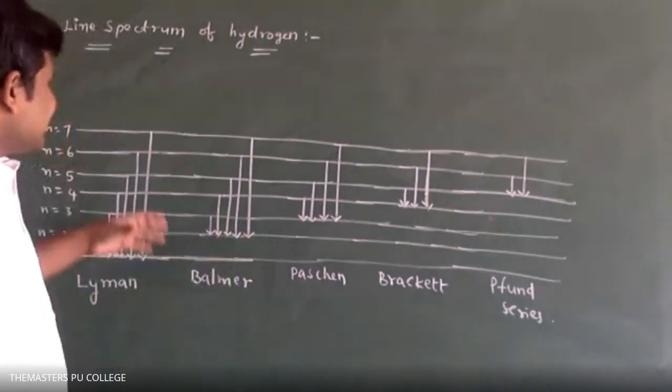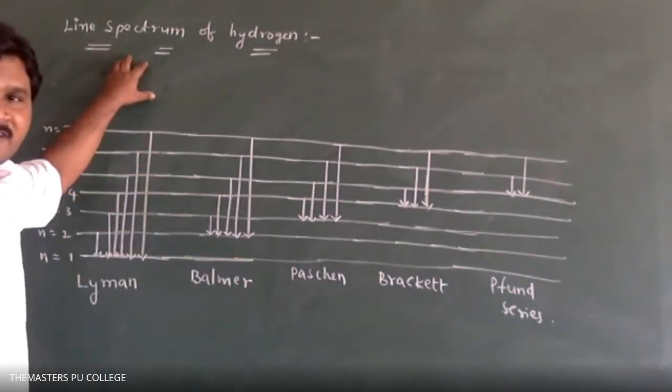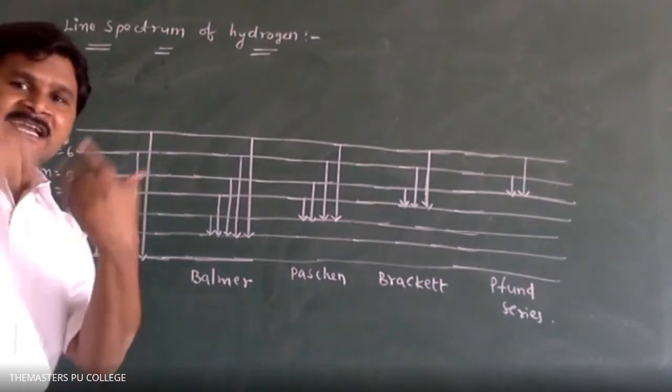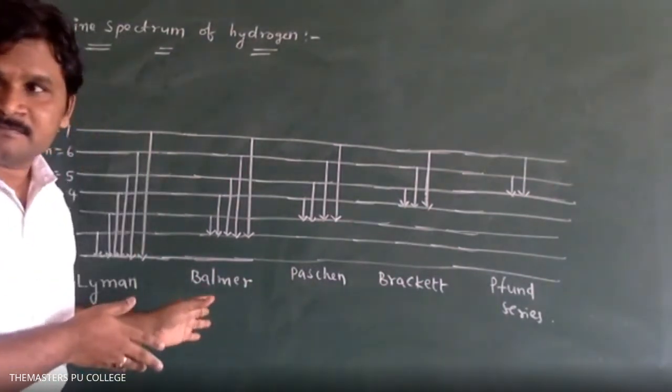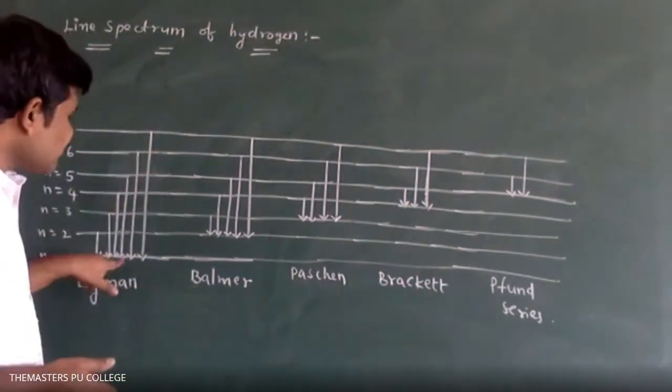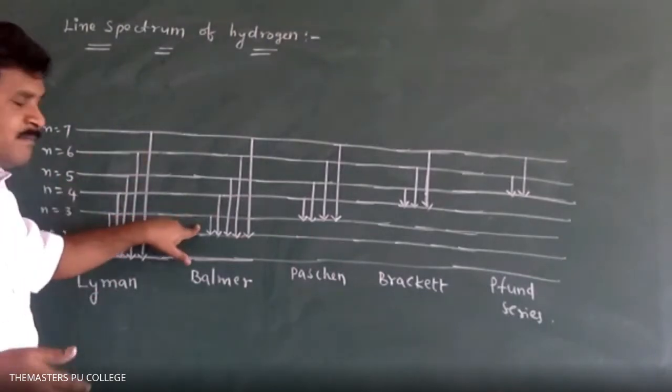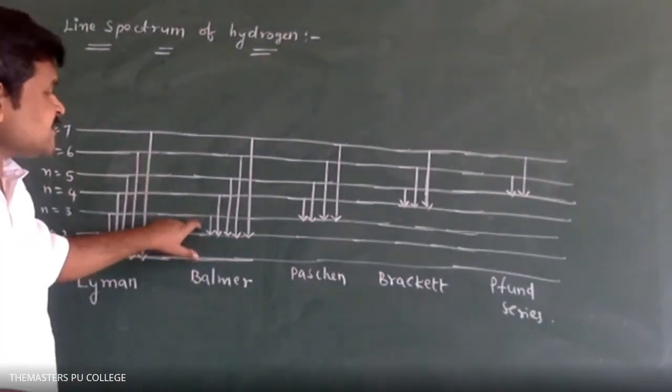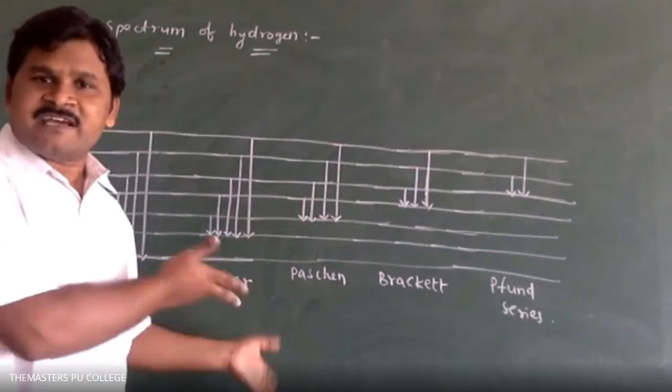Like that, whenever an electron comes from a higher energy level to a lower energy level, it directly won't come to the ground level. If it comes to the ground level, what happened? If it comes to the previous level, what happened? Previous to the second level, what happened? That is what we are discussing. So all these we are getting in the spectrum, different radius spectrums. Okay?